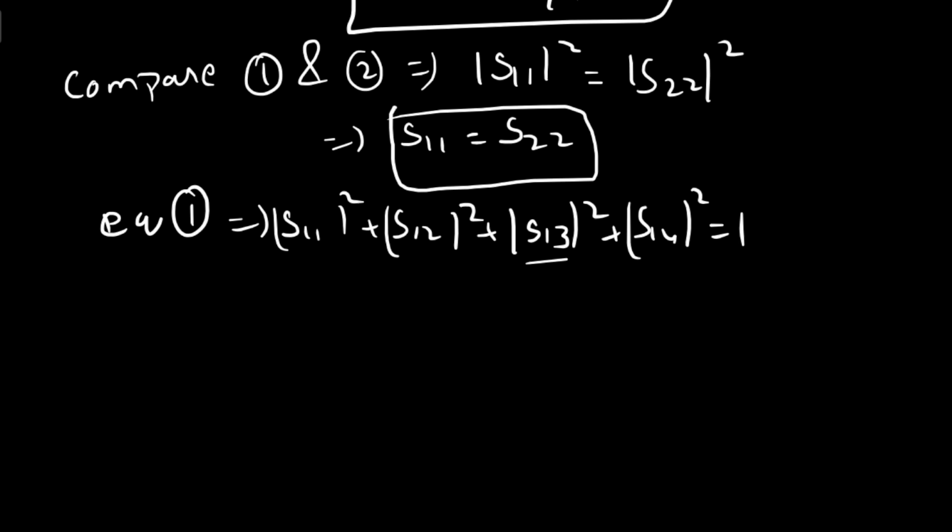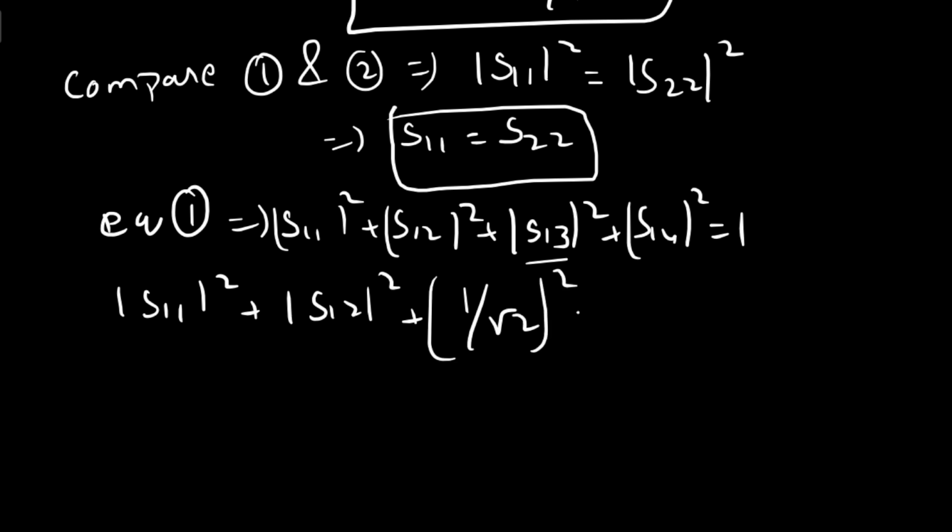Just substitute this, and you get modulus of S11 square plus modulus of S12 square plus 1 by root 2 whole square plus 1 by root 2 whole square equal to 1.